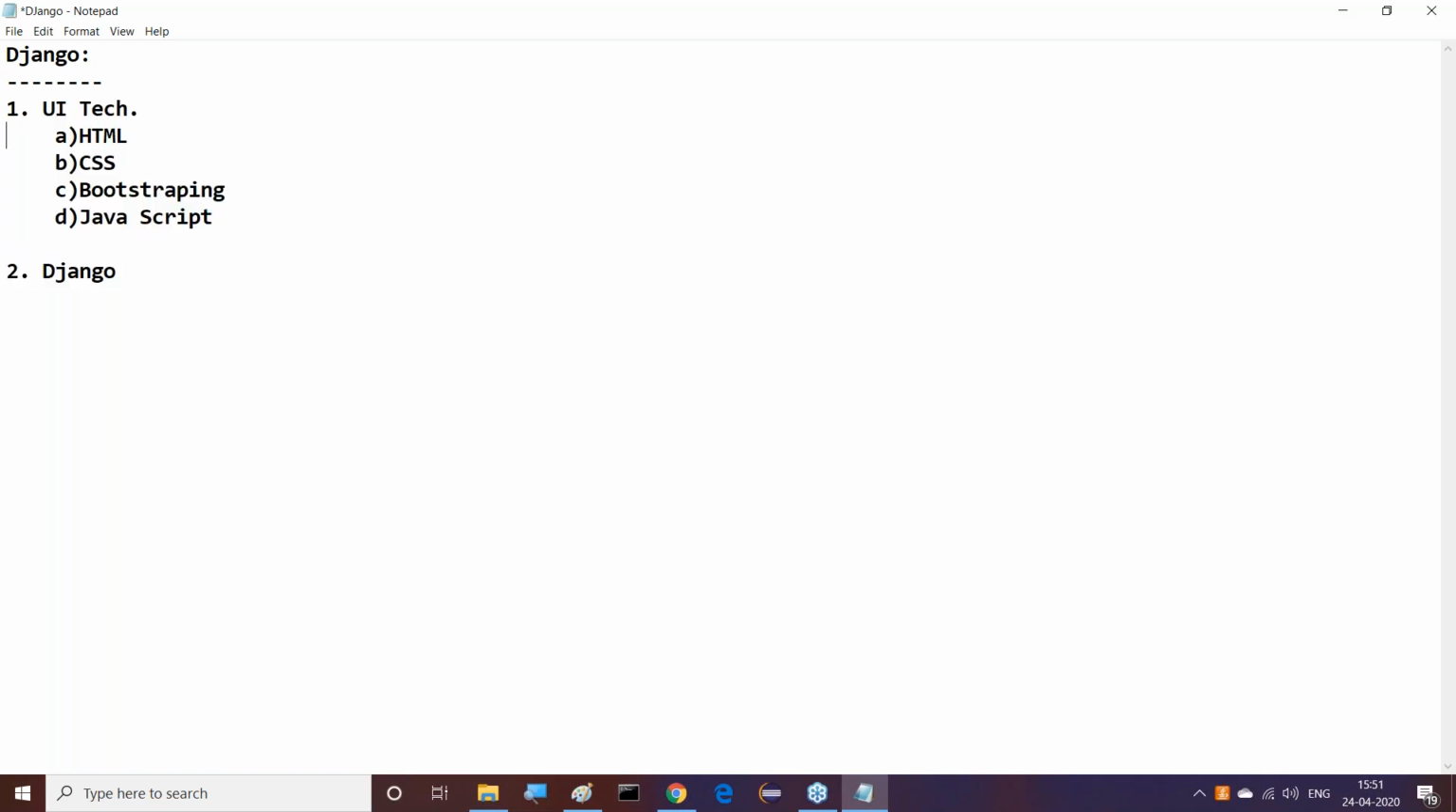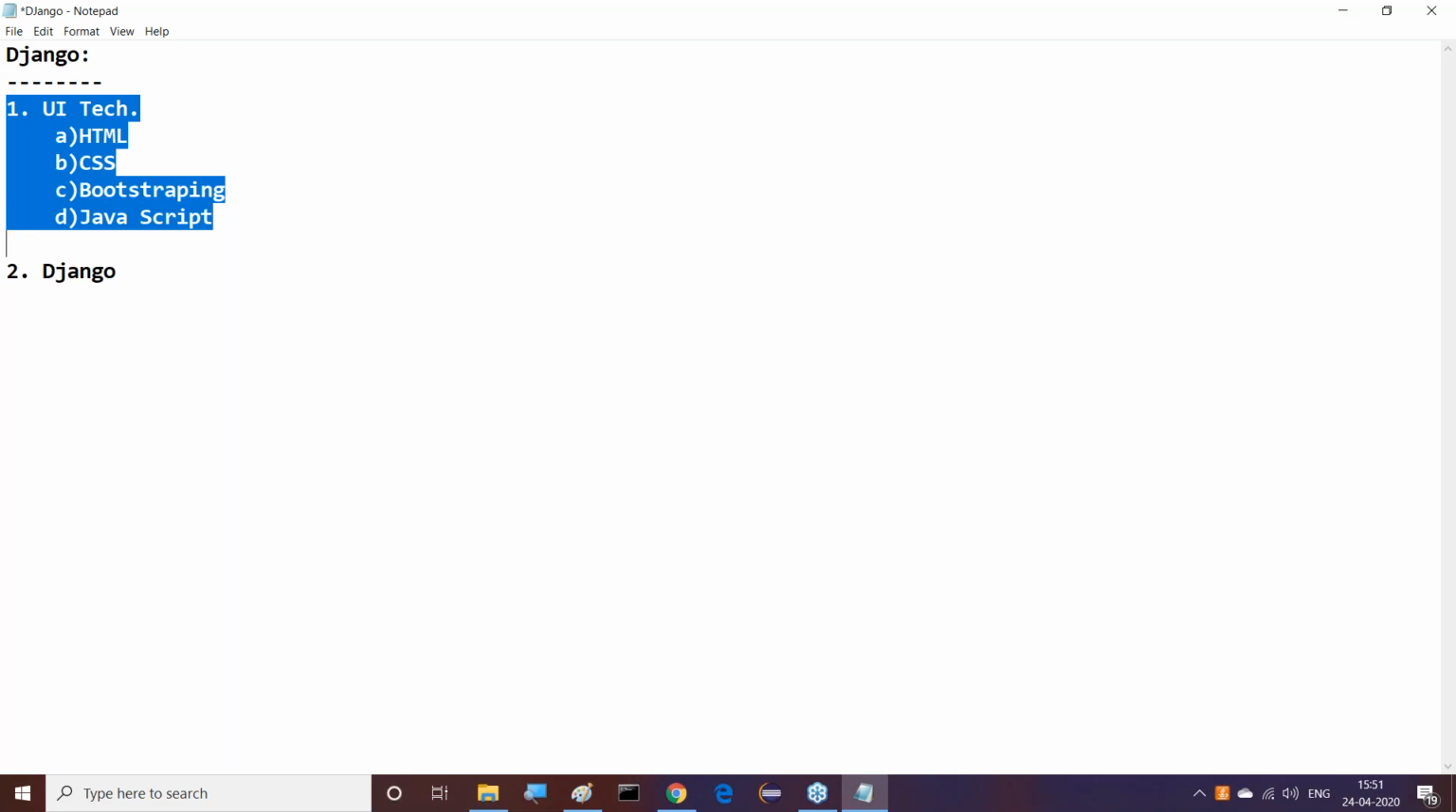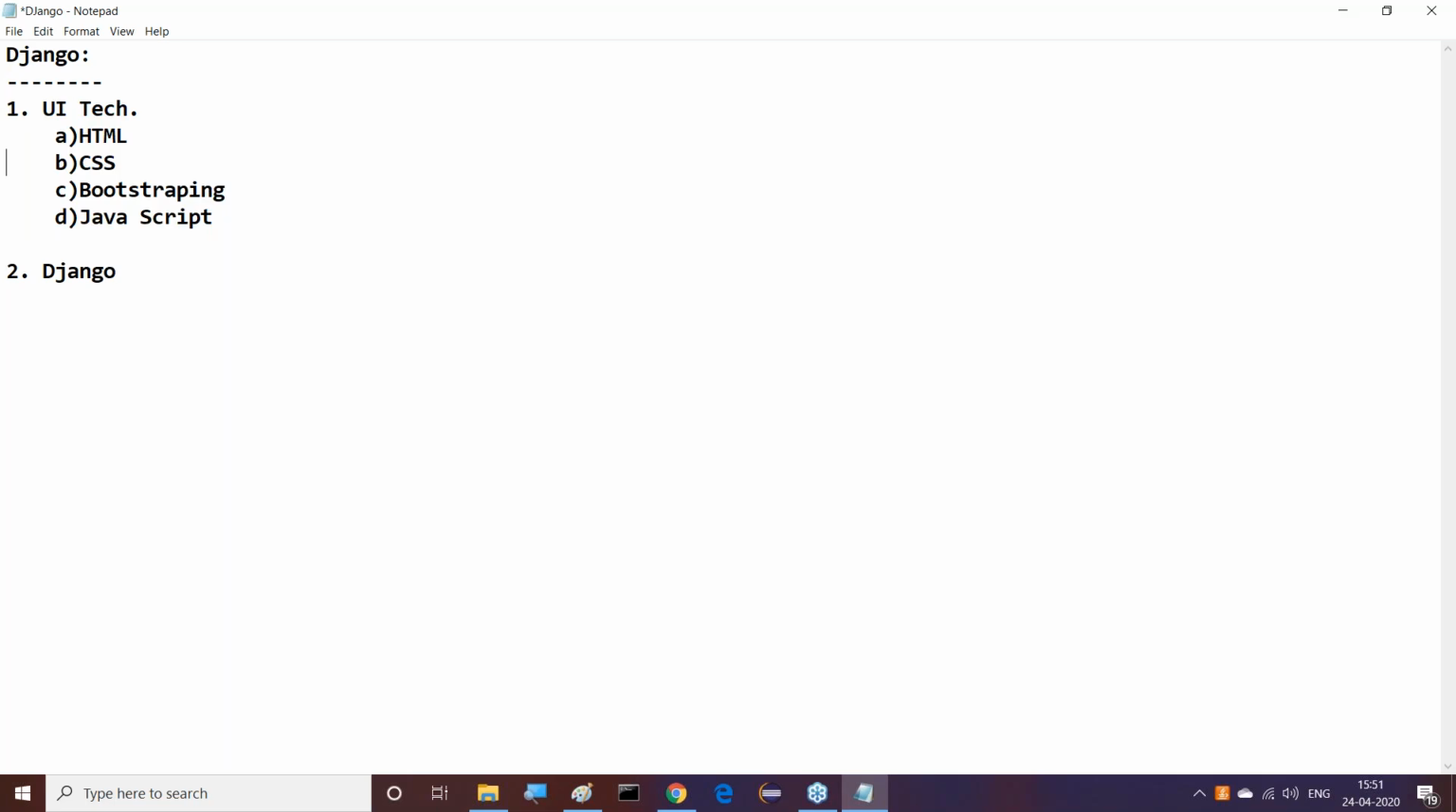See, without discussing this, if we start Django directly, we will definitely be in a bounce back situation. You may not understand 100%. Then we only get half of the knowledge. Guys, I'm telling all of you, even though you know these technologies, just try to understand my style of UI technologies. So in the UI technologies, I'm going to give clarity for you.